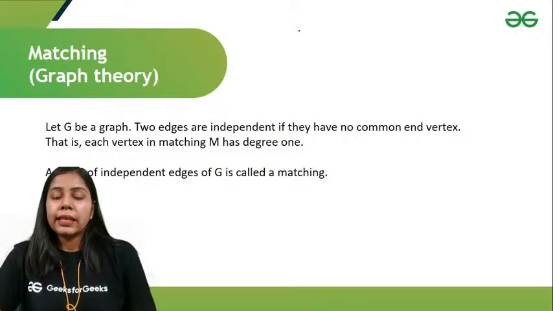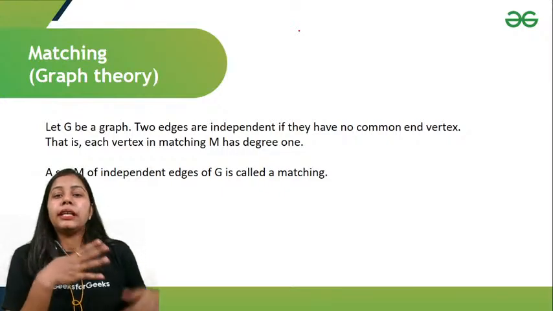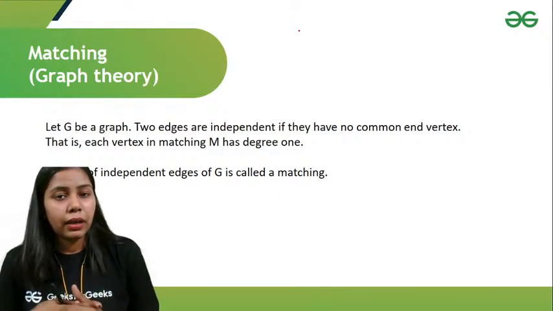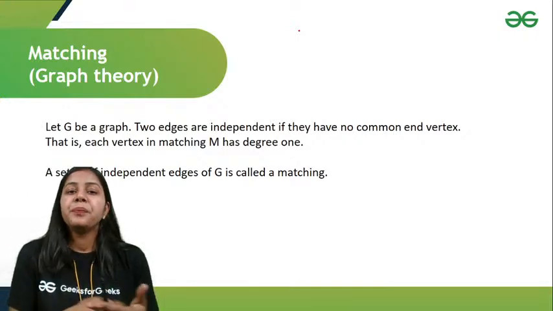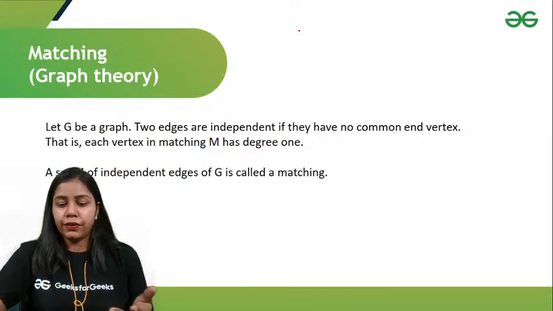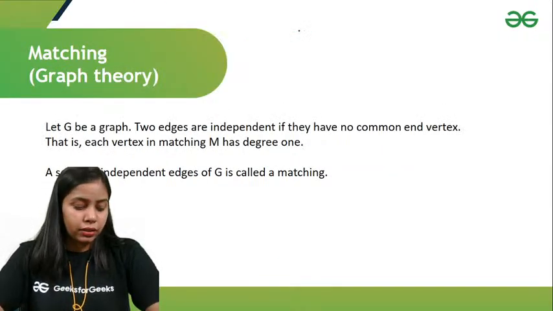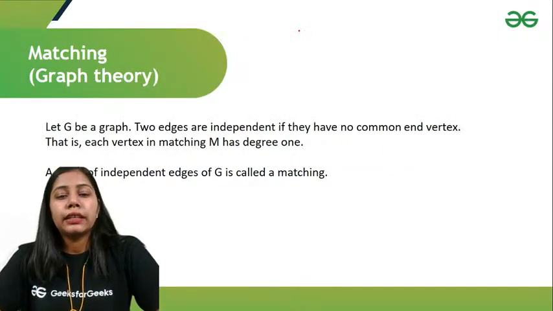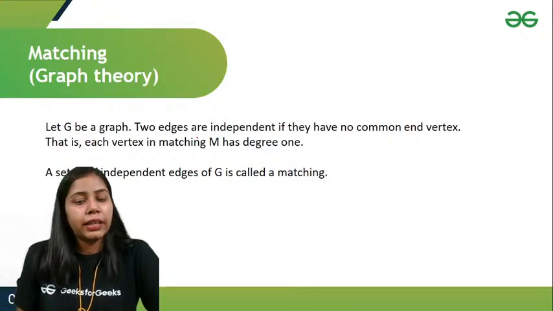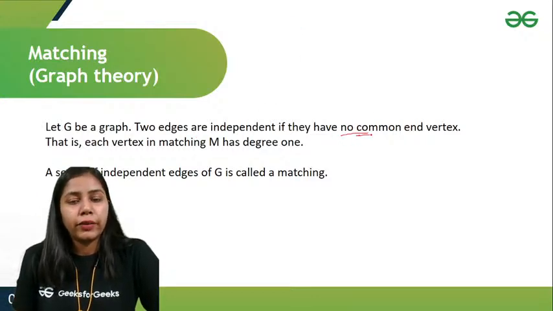Okay, so the next thing is matching. I told you that independence number and vertex covering number are interlinked. Similarly, edge covering number and matching are interlinked. Let G be a graph; two edges are independent if they have no common end vertex.